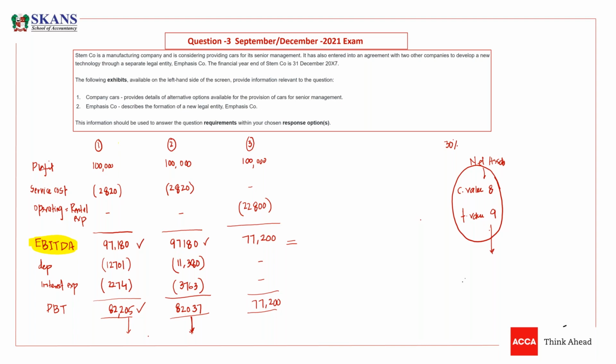Just give me an answer to this simple question. Good. The question was whether we should recognize this at carrying value or fair value.